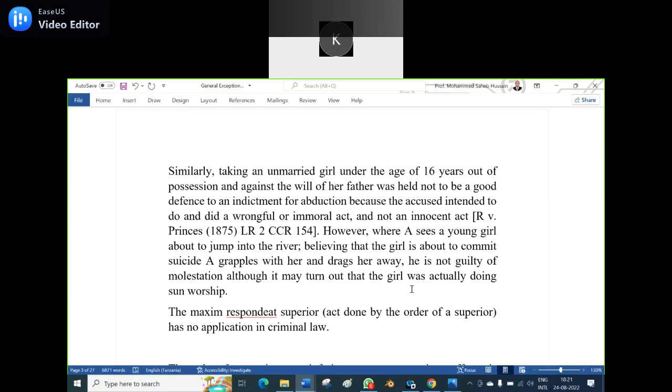If A sees a young girl getting drowned in water and grapples her and saves her, afterwards he cannot be held guilty of molestation. That cannot be considered as molestation, although it may turn out that the girl was actually doing sun worship.